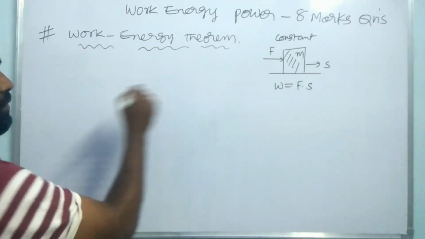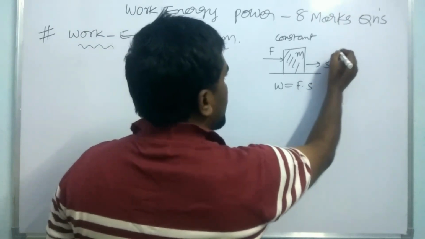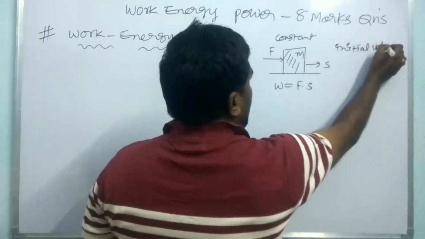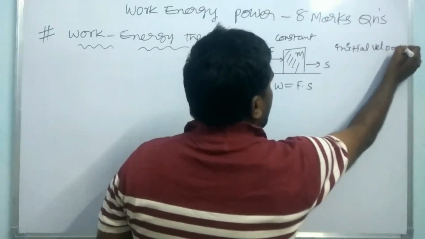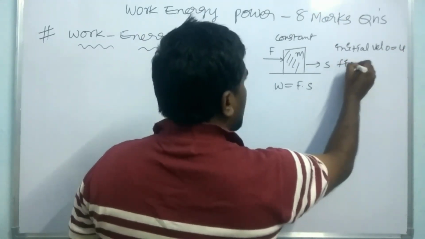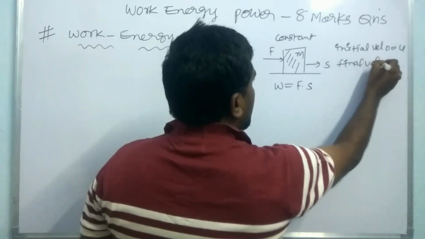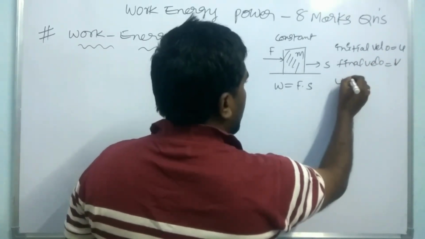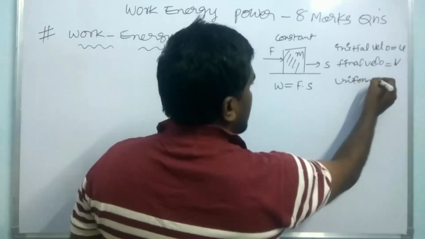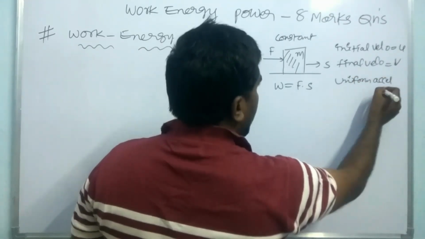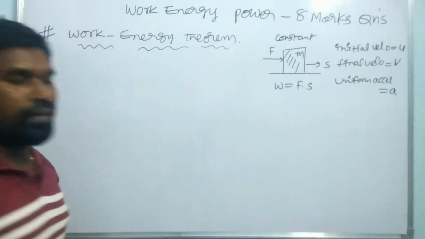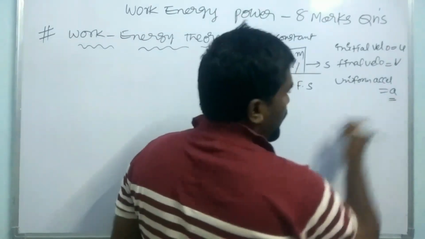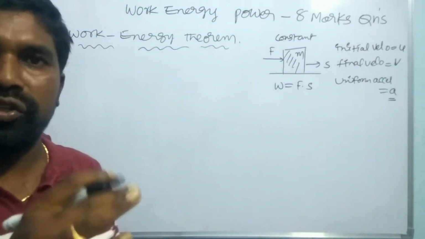Okay, then the initial velocity is equal to u, and the final velocity is equal to v, and the uniform acceleration is equal to a. Because of uniform acceleration, it means that the change in velocity is uniform.